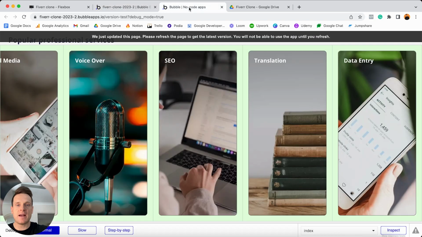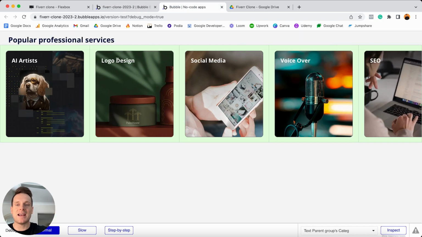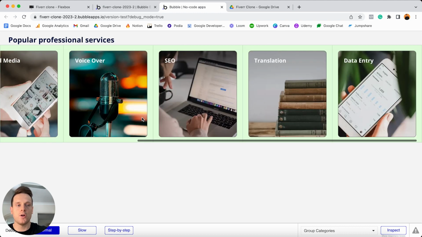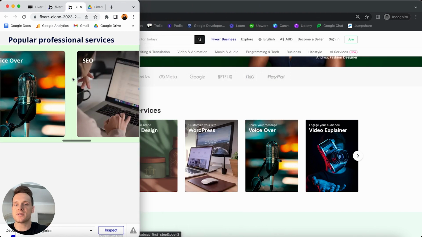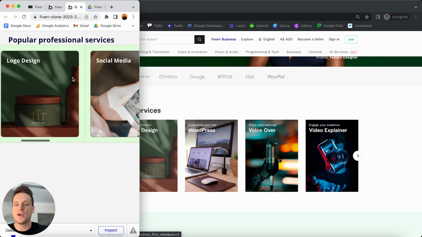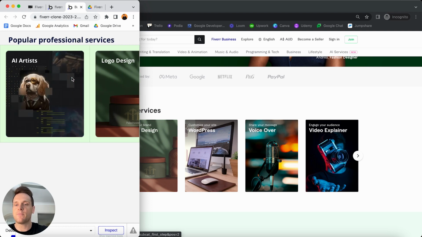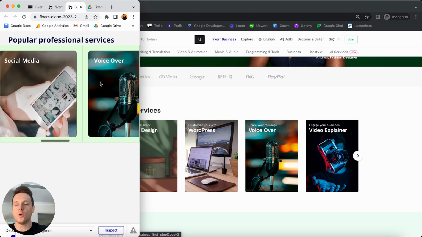So if I just jump back into Bubble, refresh my page here, what you'll now see is that my images are no higher than 350 pixels, which makes them look much more like the real world Fiverr experience. And of course, we can scroll across these here. And if we were to reduce the width of our page, what you'll see is that it's going to cut these off, but of course a user can still scroll across these. So regardless of their device size, they're always going to be able to review all of our categories.